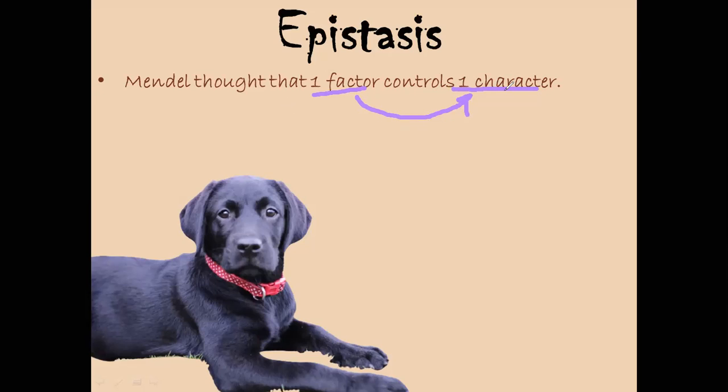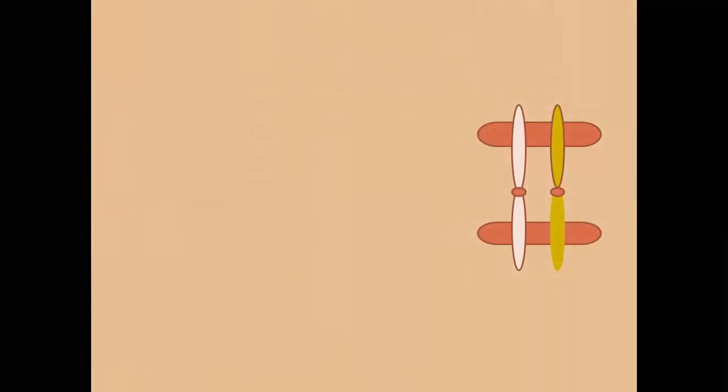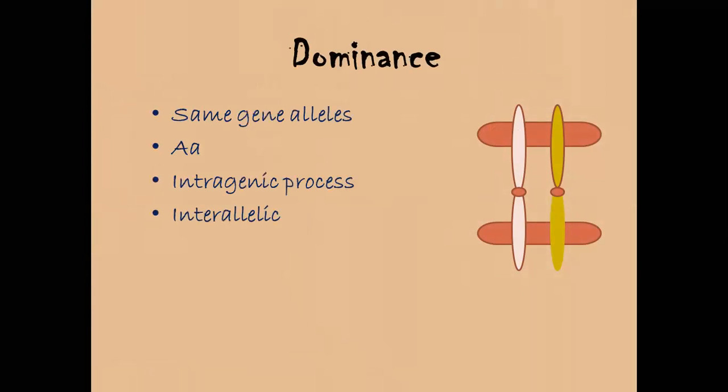But in these days, we have found these phenomenons of polygenes phenomenon and pleiotropy, in which the phenomenons are very different, and we see that one character can be controlled by many genes in interaction of genes or polygenes, and one factor can control many characters, and many genes can work on one character or one trait, right? So these are the two opposite phenomenons.